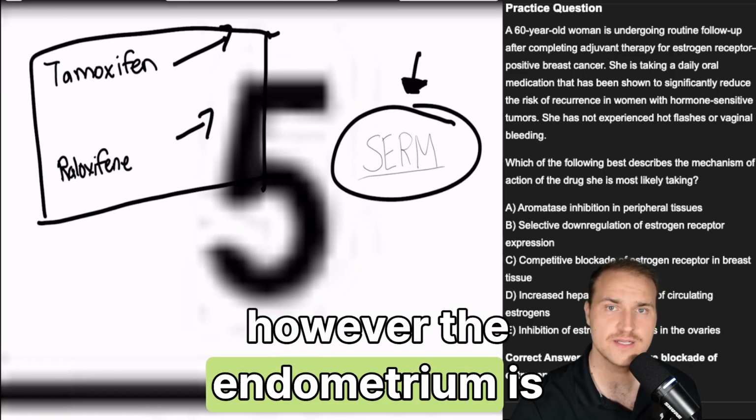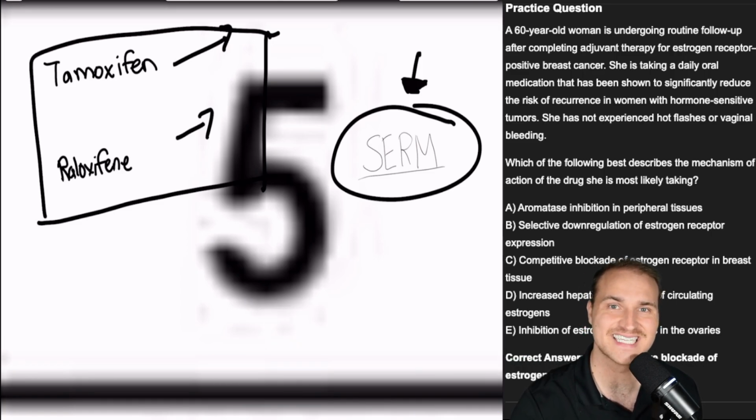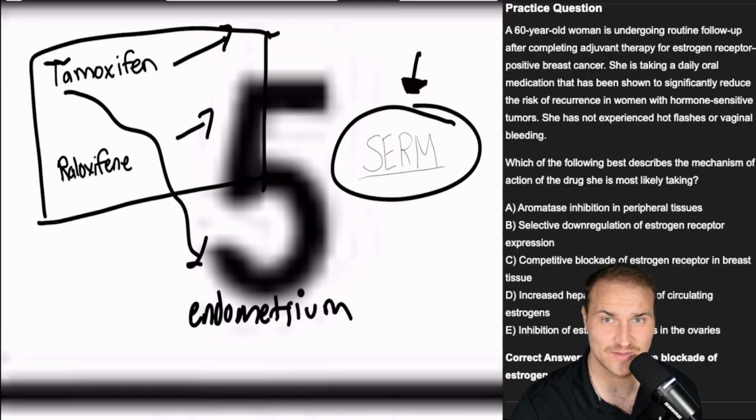However, the endometrium is different. Tamoxifen is an estrogen agonist in the endometrium. It increases the risk of endometrial hyperplasia. Raloxifene, however, is an antagonist in the endometrium. So there's no increased risk of endometrial cancer, and it's safer in postmenopausal women.